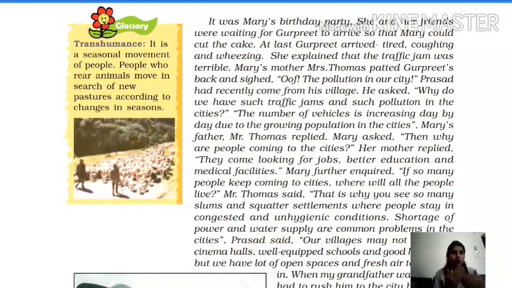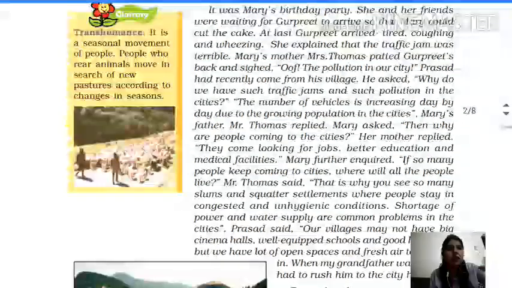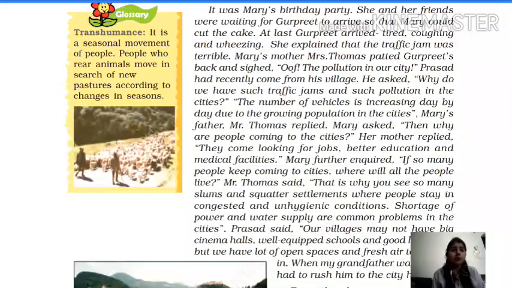Gurpreet arrived, tired, coughing and wheezing, and she explained that the traffic jam was terrible. She explained to Mary why she was late: in your city there was huge traffic and I was stuck in that traffic jam.